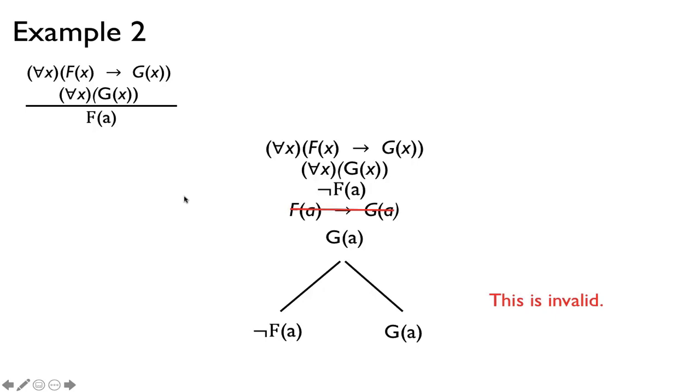And also just like before, an open branch tells you a way to find a counterexample to this. In other words, there exists an object a that is g but not f, and that satisfies the premises but does not satisfy the conclusion. Therefore, a is our counterexample to this argument. Therefore, this argument is not valid.